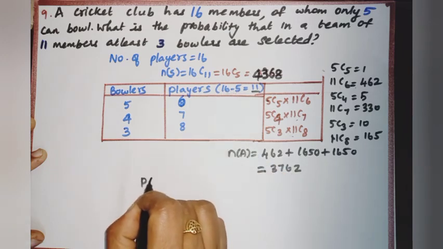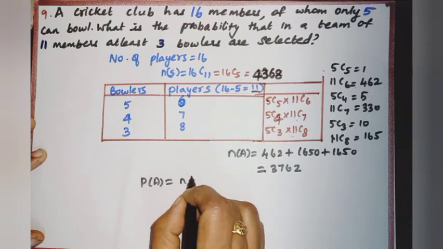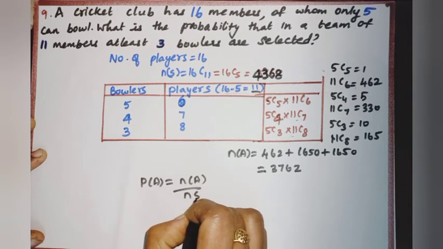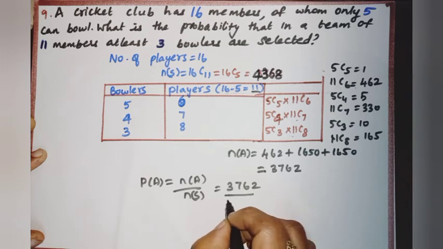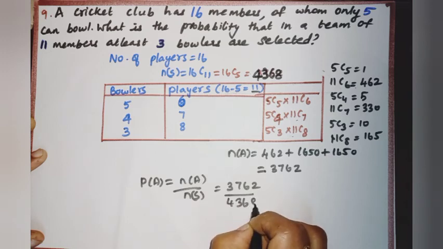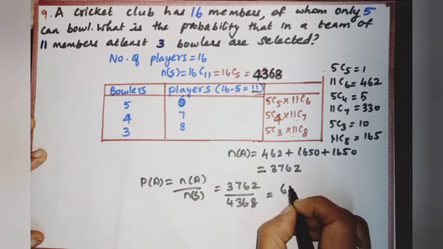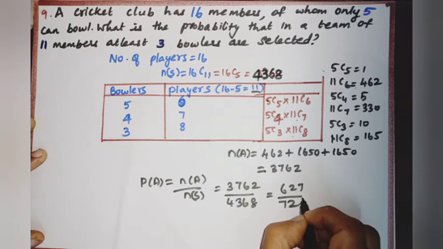Now, we need to find P of A. P of A equals n of A by n of S. n of A is 3762 by 4368, which is equal to 627 by 728.